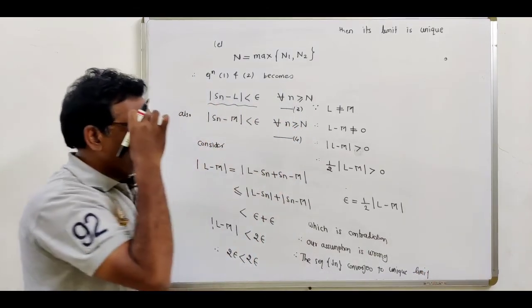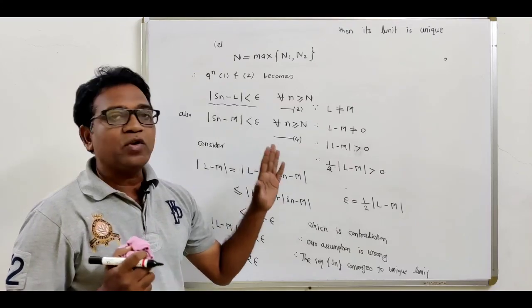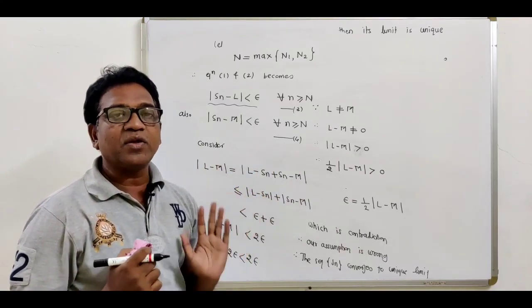So this is the complete proof of this theorem. What is our theorem? To show that the limit of a convergent sequence, if it exists, is the unique limit.